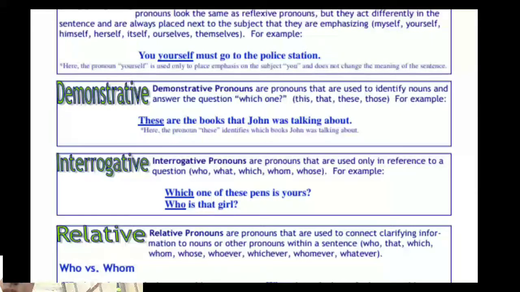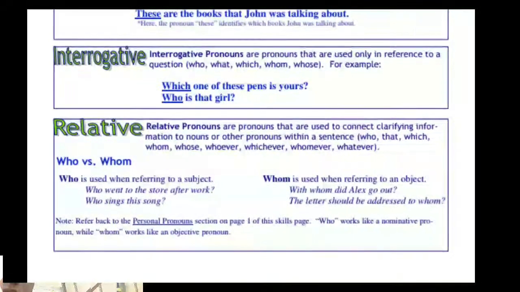Next one is interrogative pronouns. Interrogative pronouns are pronouns that are used only in reference to a question: who, what, which, whom, whose. For example, which one of these pens is yours? Here, which is the example for interrogative pronoun. Who is that girl? Here, who is the example for interrogative pronoun.